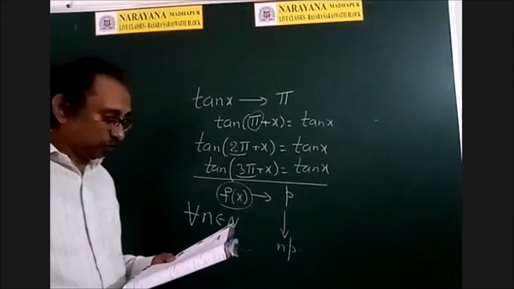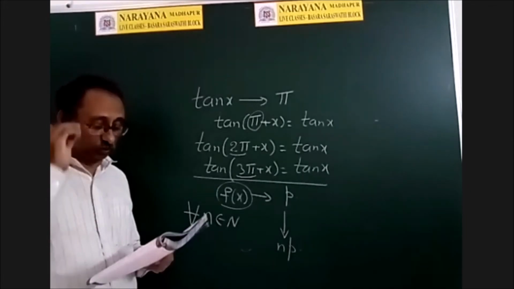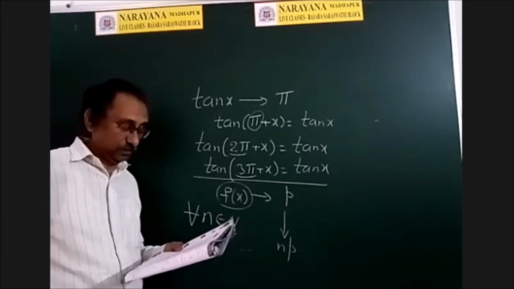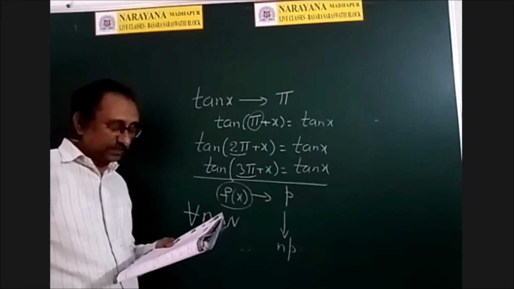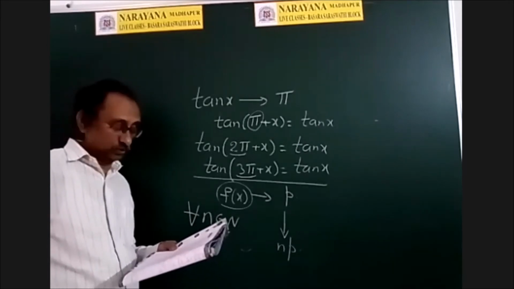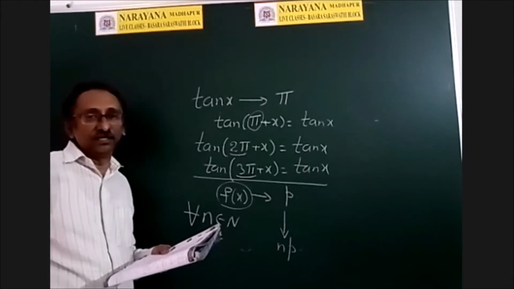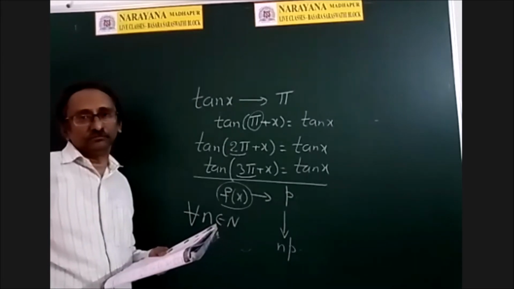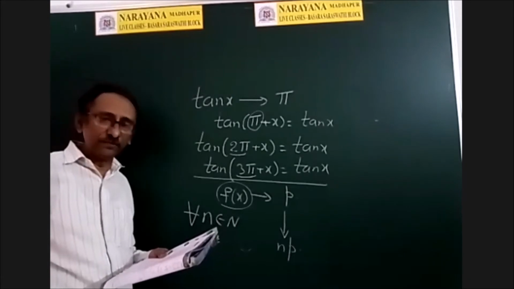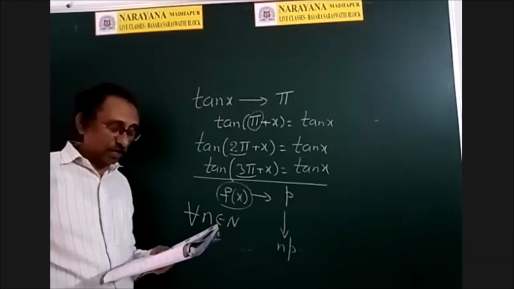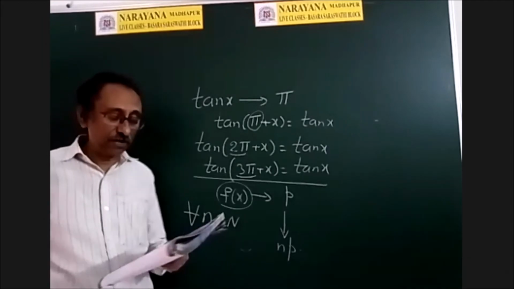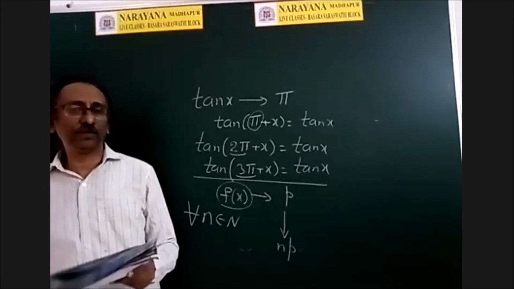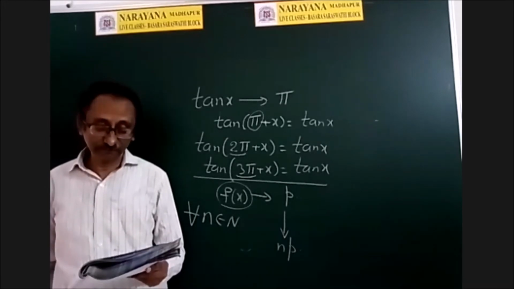And now you see the fourth question. If f of x is a periodic function with period T, then which of the following are also periods? First one, lambda T, lambda belongs to N. So it is a period. Second option, 2 lambda T, lambda belongs to N. If lambda is a natural number, 2 lambda is also a natural number. So it is also a period.